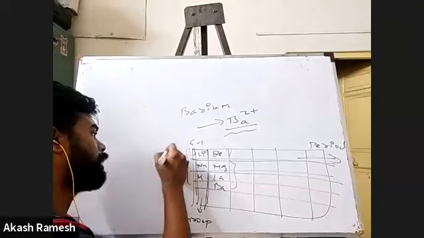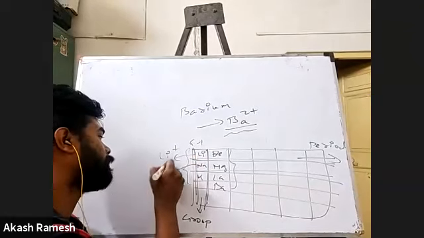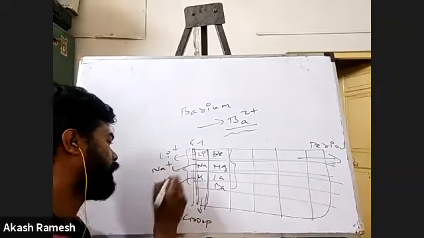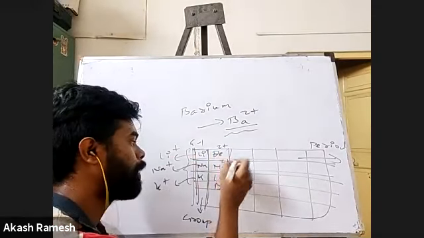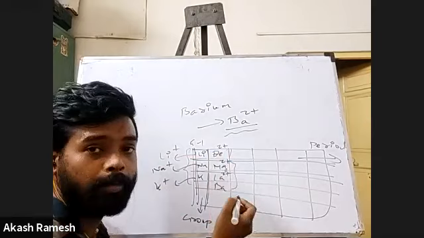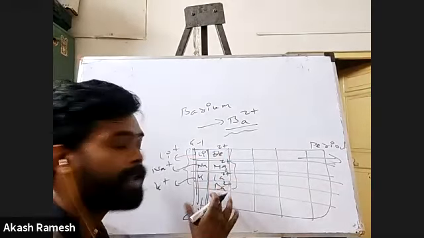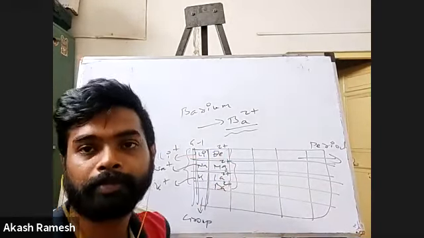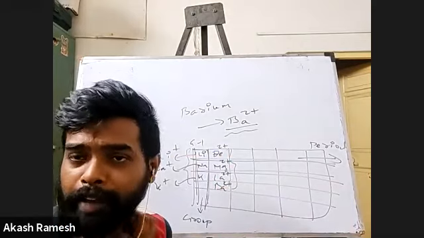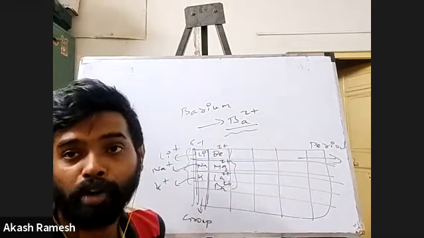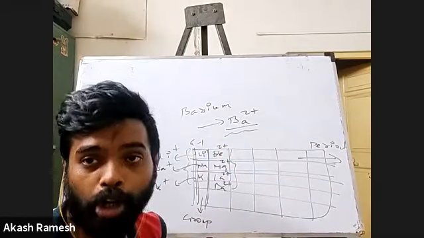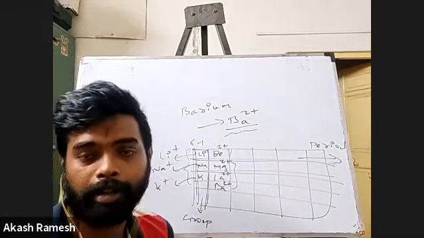Li will form Li plus. Same way, Na will form Na plus. K will form K plus. Same way, beryllium forms Be2 plus, Mg forms Mg2 plus, Ca forms Ca2 plus, and Ba will form Ba2 plus. Now, if you want to verify whether it's 2 plus or not, you have to know the atomic number, then go for the octet rule. But the octet rule will not work here because it's a little further down the group.